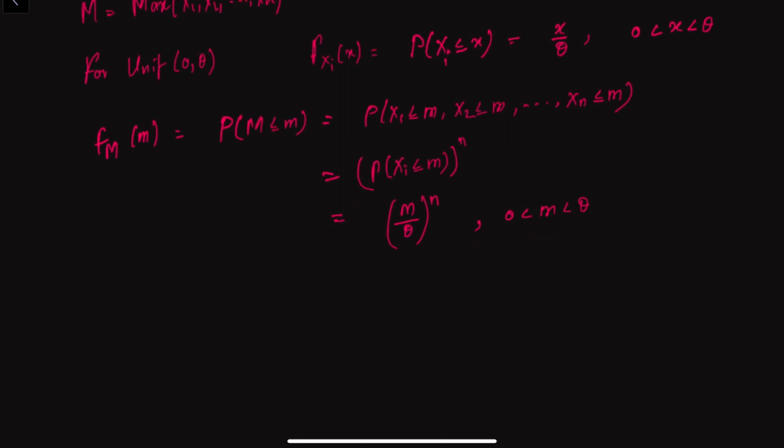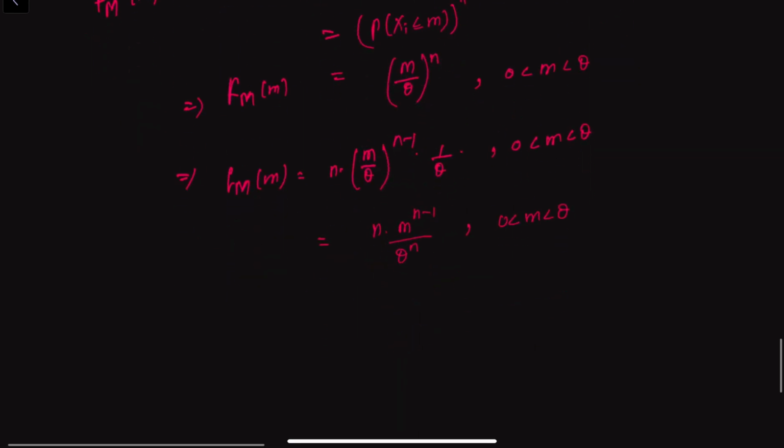This is the cumulative distribution function of M. So if we find the density, it would be n times m by theta whole to the power n minus 1, into 1 by theta, for 0 less than m less than theta. That is nothing but n into m to the power n minus 1 by theta to the power n, for 0 less than m less than theta. So that is the density.